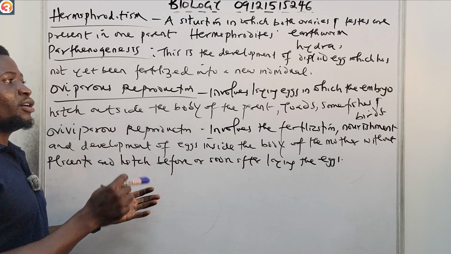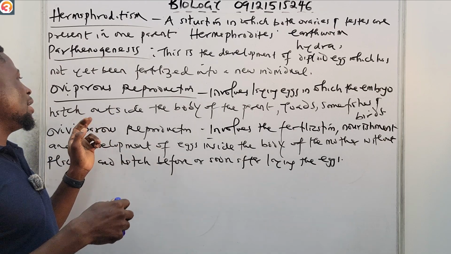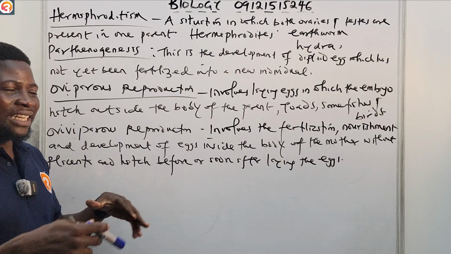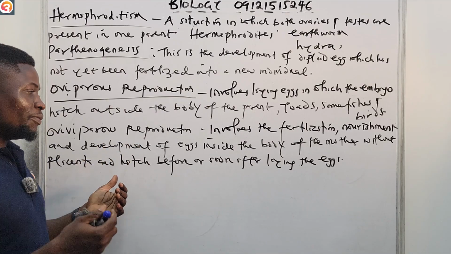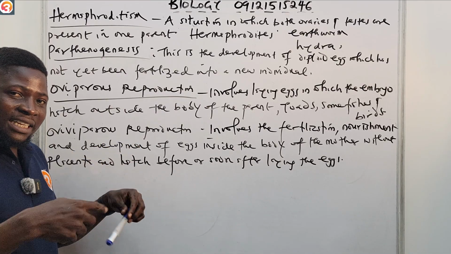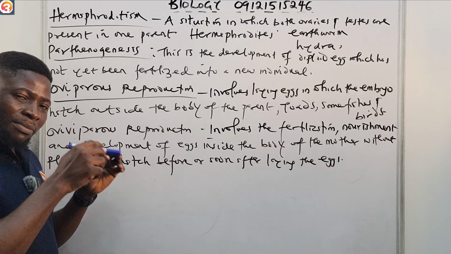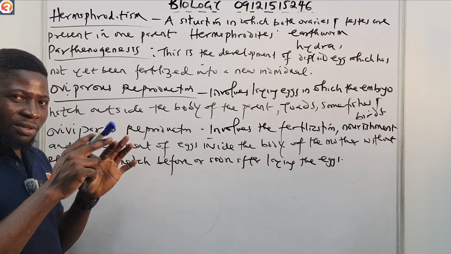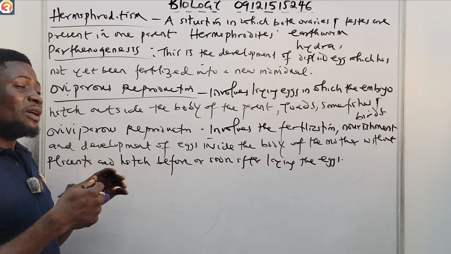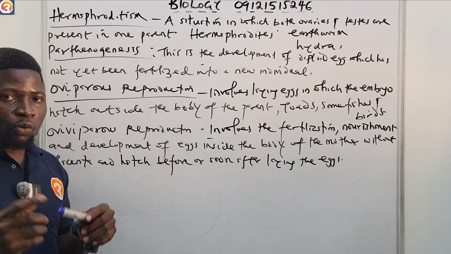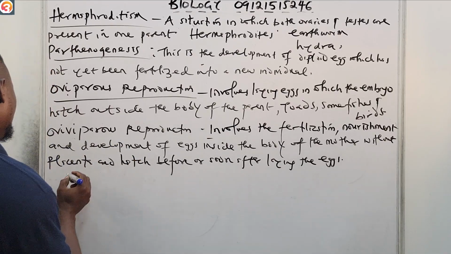So oviparous involves laying eggs in which the embryo hatches outside the body. External fertilization is happening. But ovoviviparous is internal fertilization. All right, but of course, immediately the mother releases the egg, they hatch, or it may even hatch before then. While the last one is called viviparous reproduction.